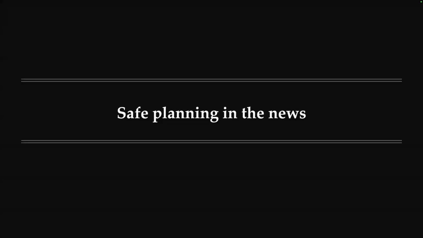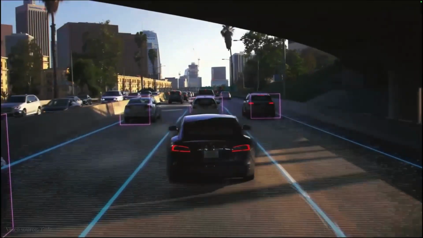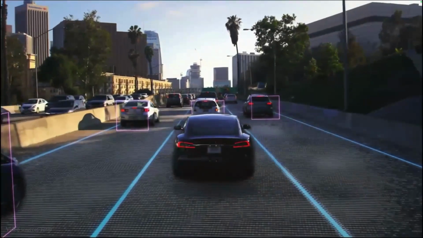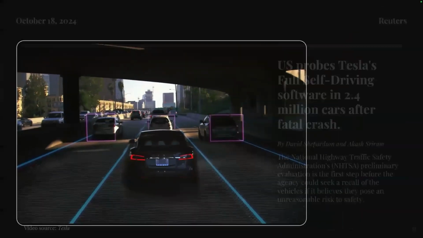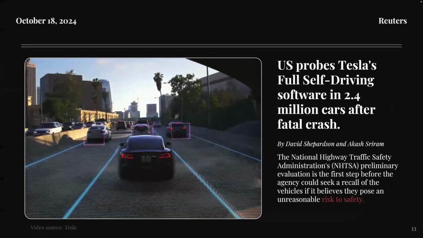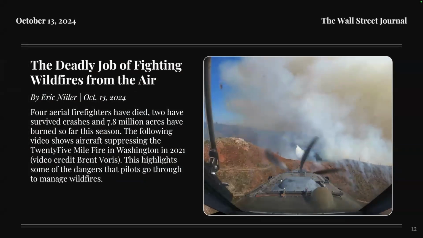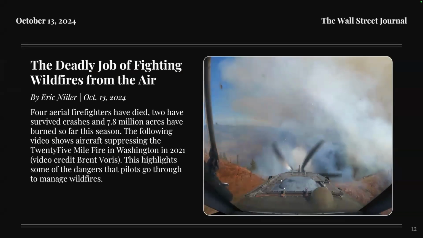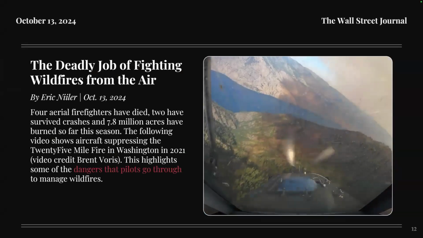So safe planning has been in the news a lot recently. Autonomous systems are becoming increasingly popular in our present lives or everyday lives, especially here in California, where self-driving cars are everywhere. Yet these vehicles still pose some safety risk that we must study. Other domains, such as, say, fighting wildfires from the air, may benefit from some increased autonomy in order to remove pilots from these dangerous situations, as you see on the right here.